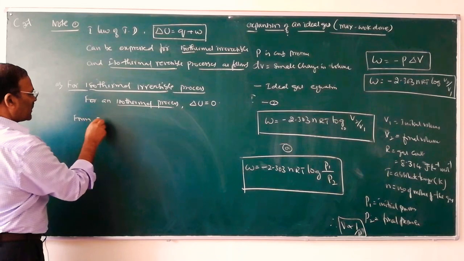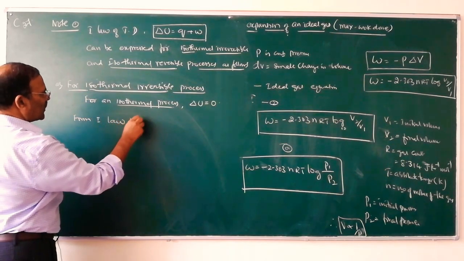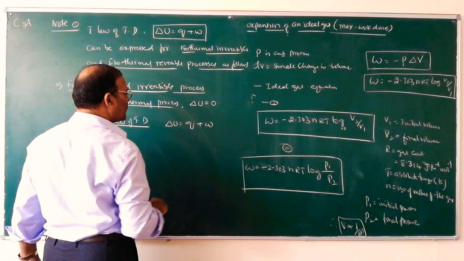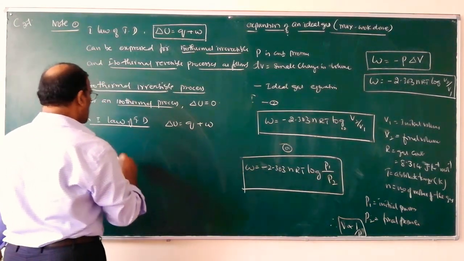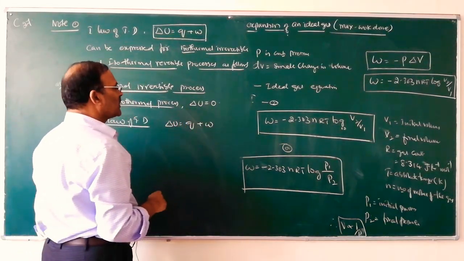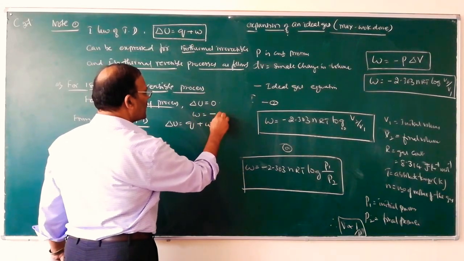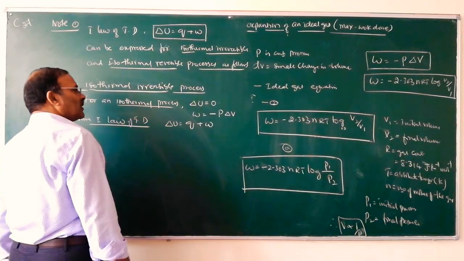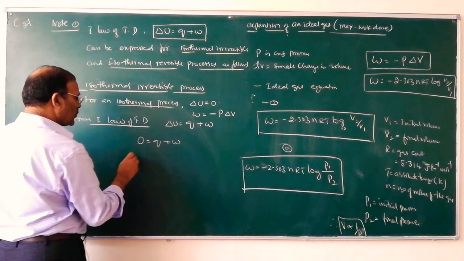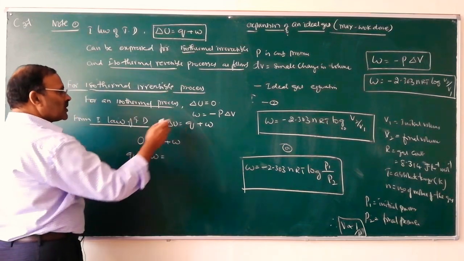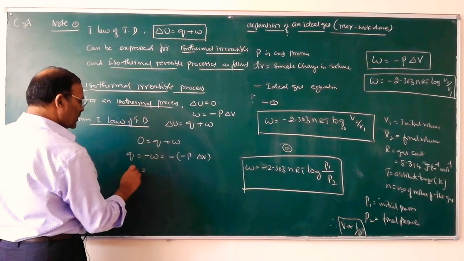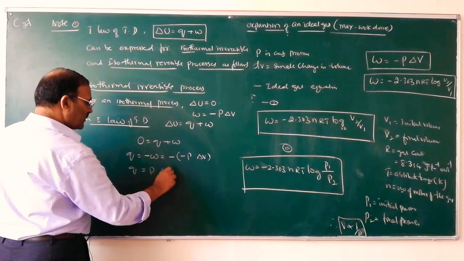So from the first law of thermodynamics, delta U is equal to Q plus W. Here delta U is equal to 0 and W is equal to minus P delta V. So 0 is equal to Q plus W, or Q is equal to minus W. Minus W means minus of minus P delta V, so Q is equal to P delta V.